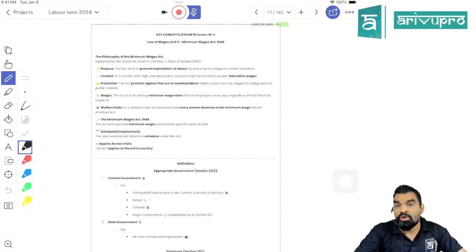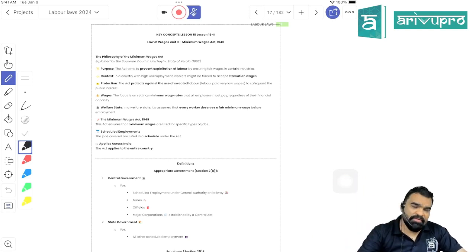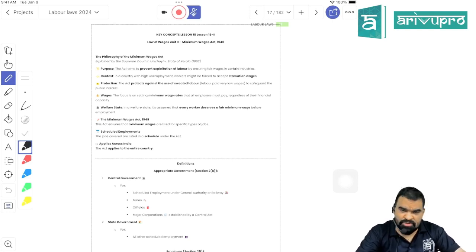Is that clear? So the Minimum Wages Act, although now because of the new labor code we are talking about living wages. Whenever we are talking about minimum wages, we are talking about food, shelter and clothes. Whenever we are talking about living wages, we are also talking about social security, medical benefit, and the education of the children of the workers. So now India is shifting from minimum wages to living wages. Living wages is a broader concept.